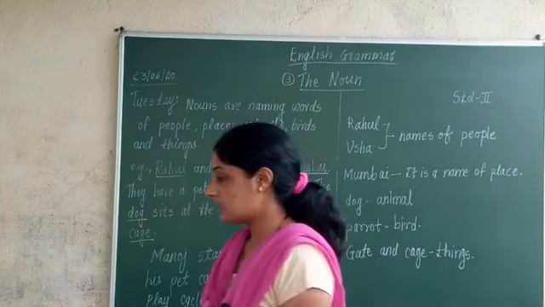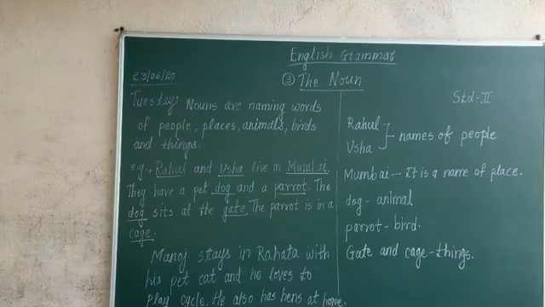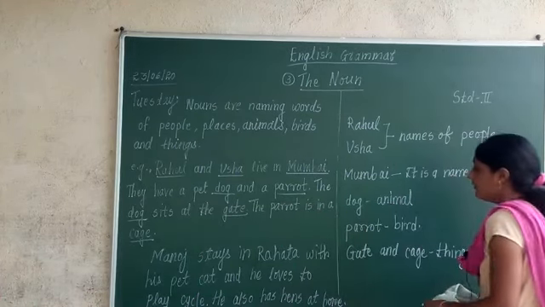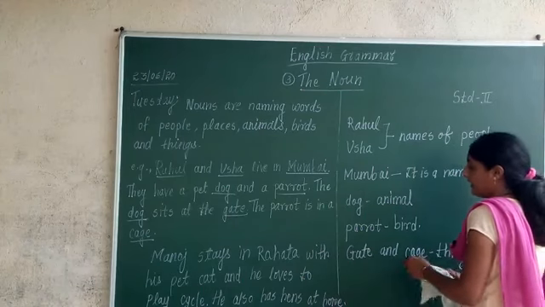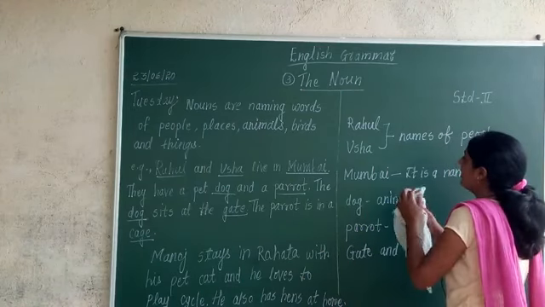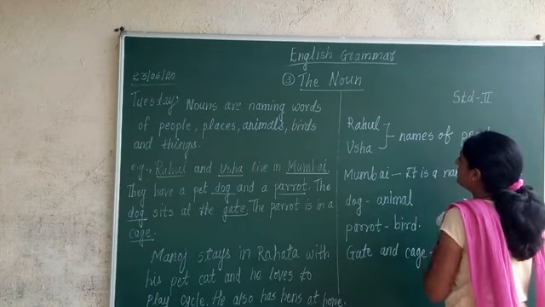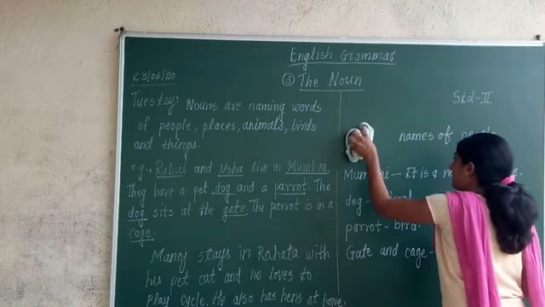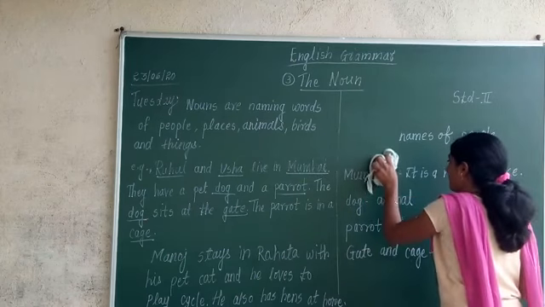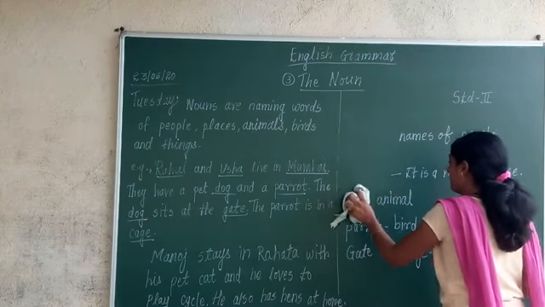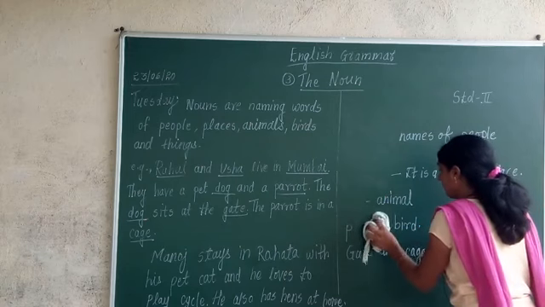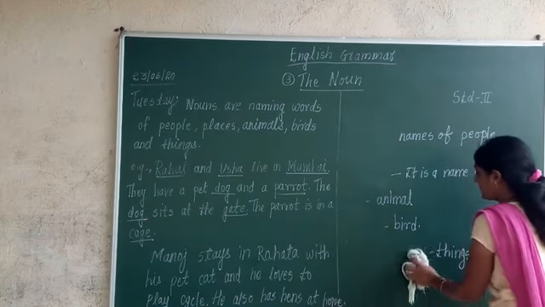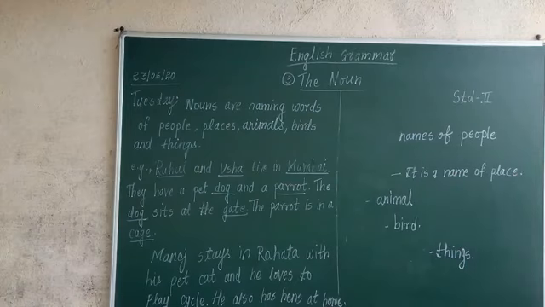Now in this sentence, what is the name of a person, name of a place, name of an animal, name of a bird? I'll just rub this part. Come on, let us start with this example.